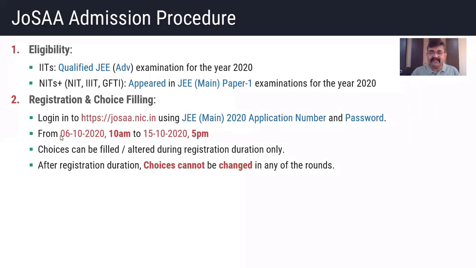In this case, you have to do your registration as well as your choice filling of colleges and courses between 6th October and 15th October. I'm repeating this point because they are very time bound people. Choices can be filled as well as altered during the registration duration only.